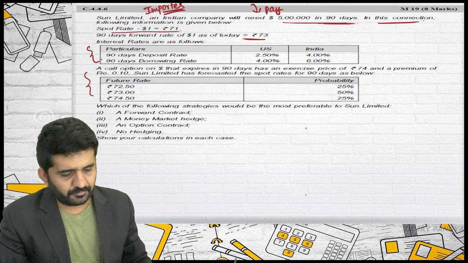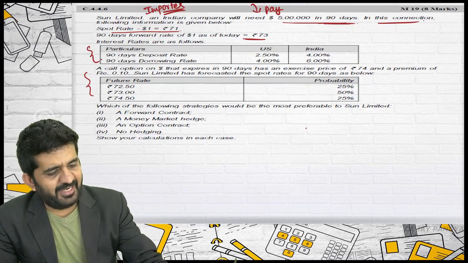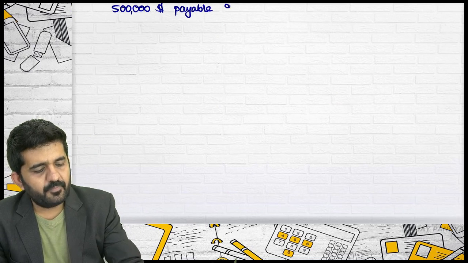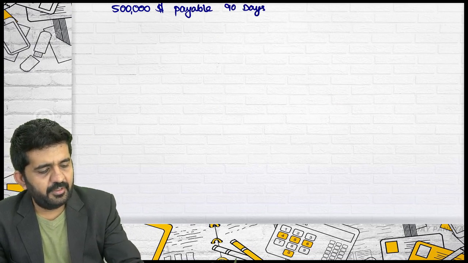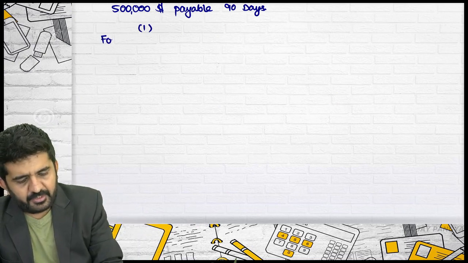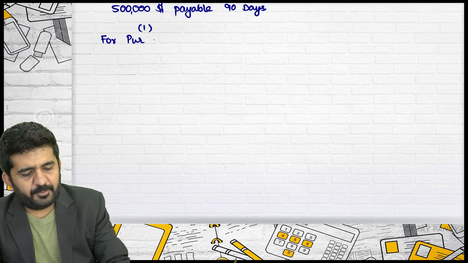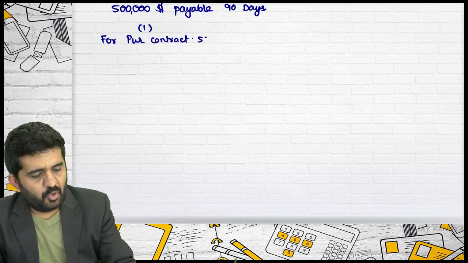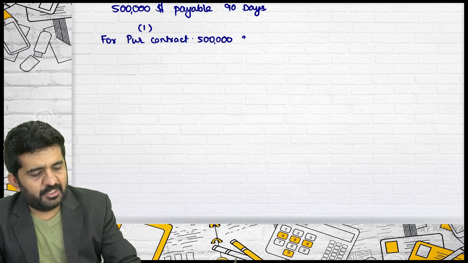You are having $5 lakh payable after 90 days. Let me have some space and find out. I am having $5 lakh payable after 90 days. Option number 1: take a forward purchase contract of $5 lakh.